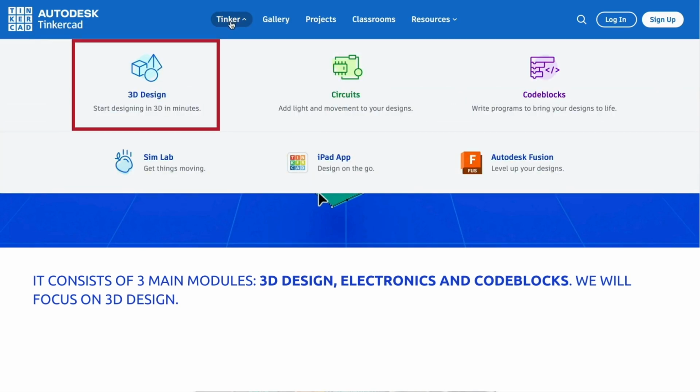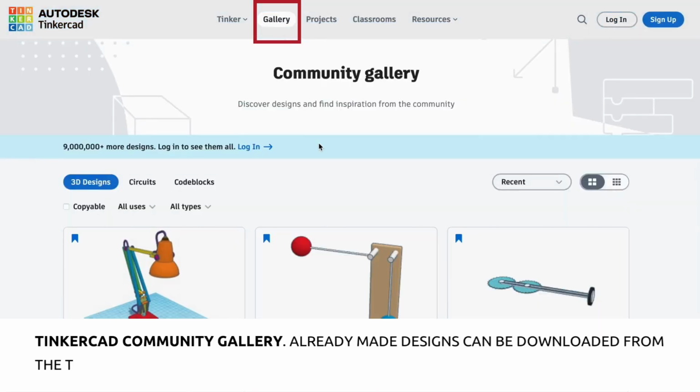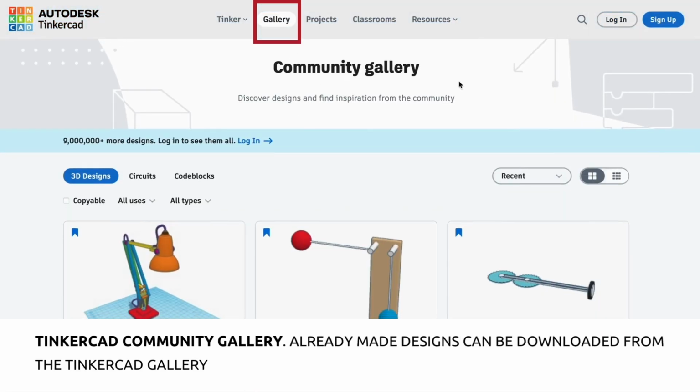Today we will focus on the 3D design module, which is where you can create three-dimensional models in a simple way. Within the Tinker section, in the top bar, you can access the different modules. Next to it, you'll find the gallery, where the TinkerCAD community shares their designs. You can download these models and modify them to suit your projects.